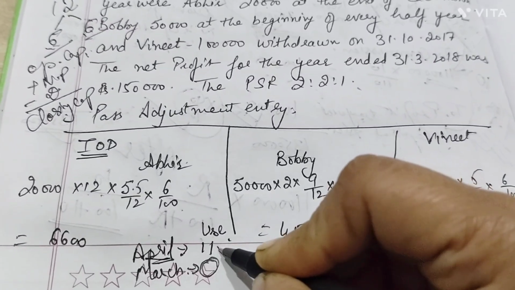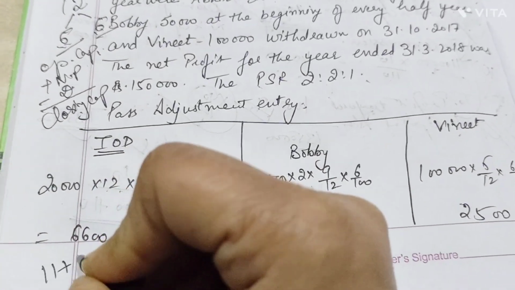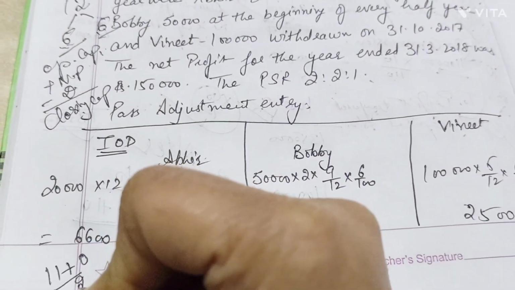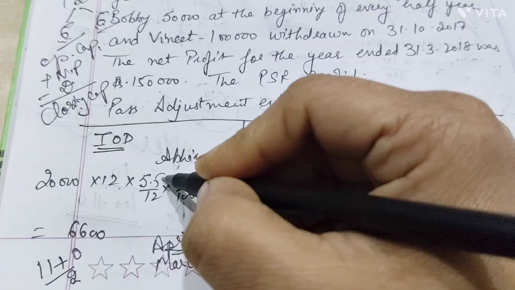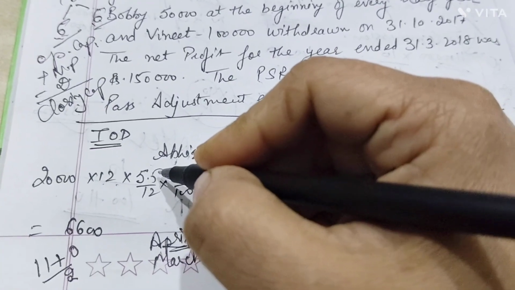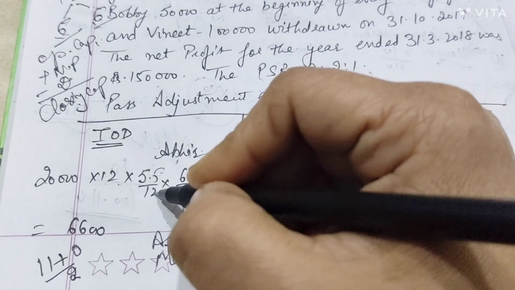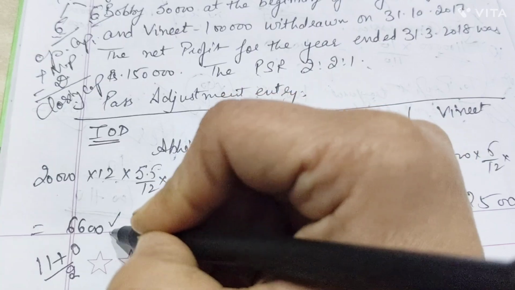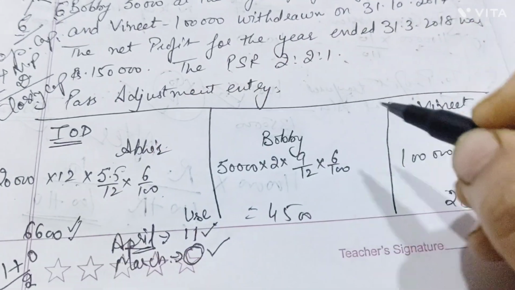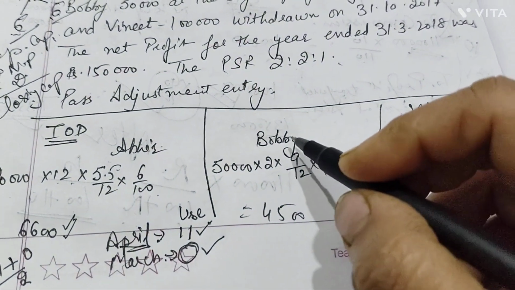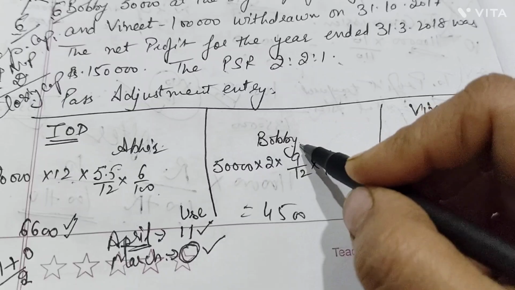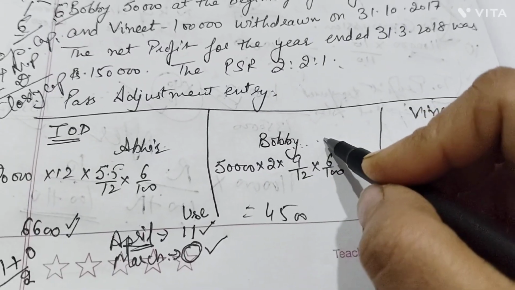So now what you have to do, 11 plus 0 divided by 2, we got 5.5. So we will take the months 5.5 upon 12. So this interest on drawing is 6600. Now here Bobby. Bobby has withdrawn at the beginning of each half year.